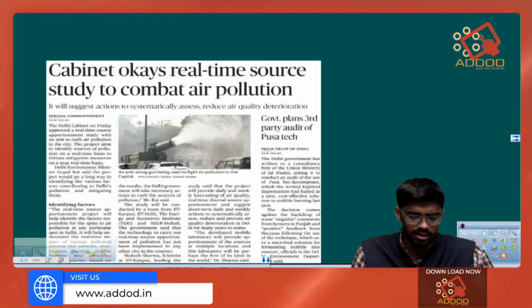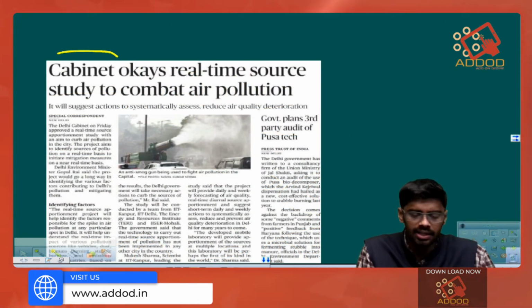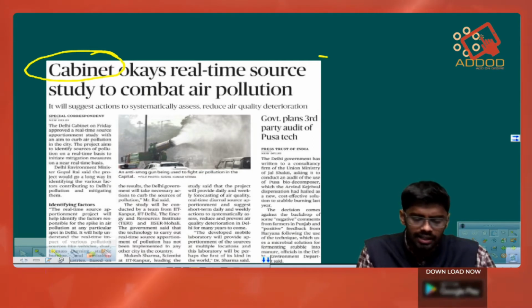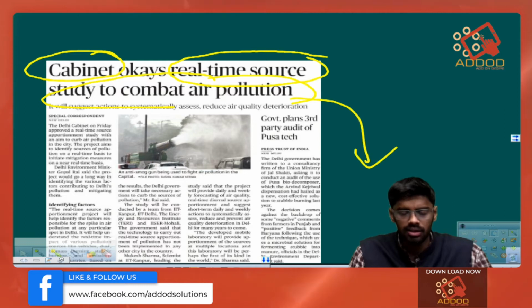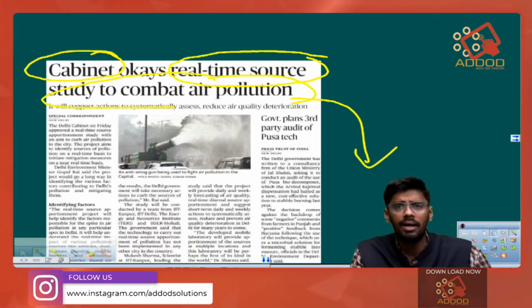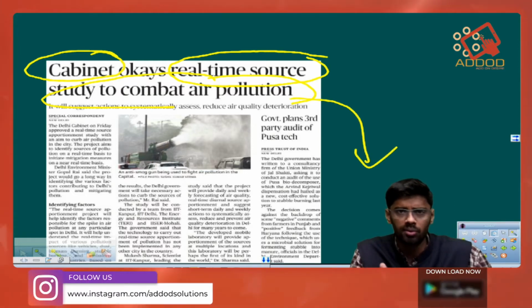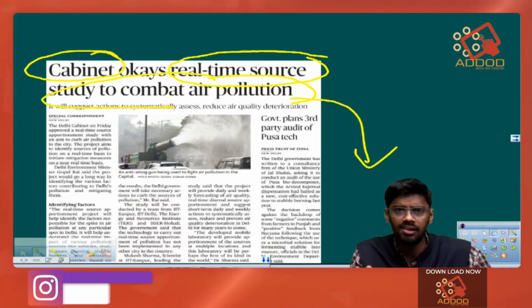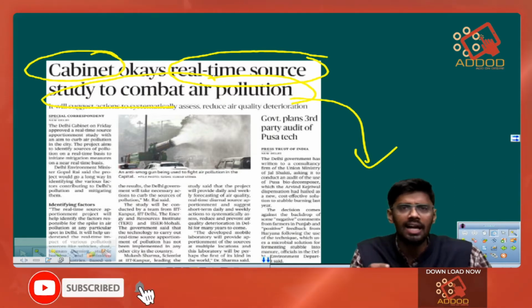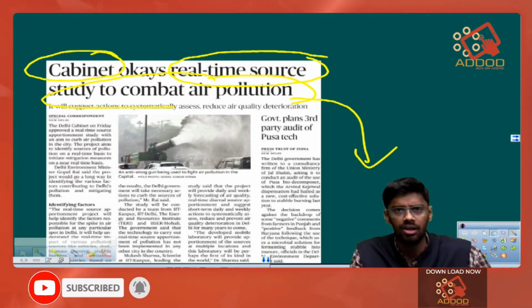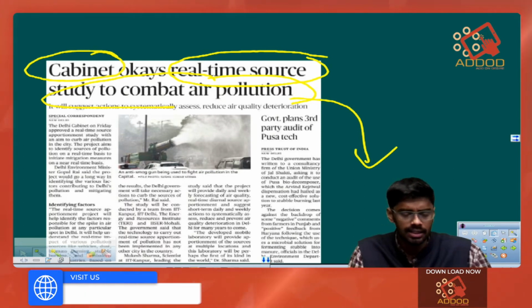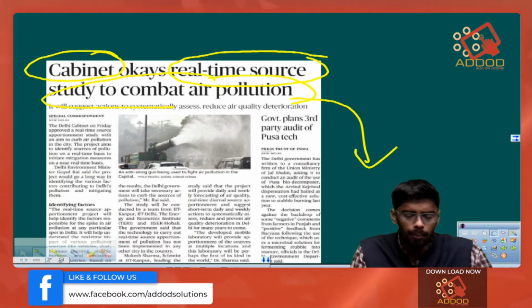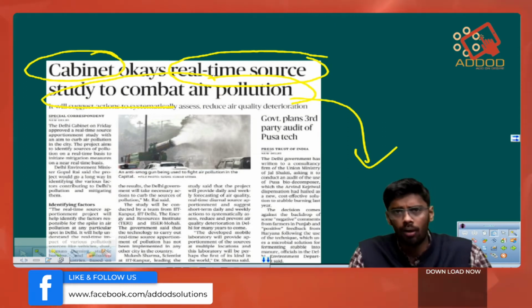Next we have an article where the Delhi cabinet has approved the real-time source study to combat air pollution. Every year in the months after the monsoon season, especially in the winter season, we see huge pollution and smog in the Delhi area. So to prevent this and to take mitigative action to reduce this pollution in Delhi, the Delhi cabinet has approved the real-time study to combat air pollution.